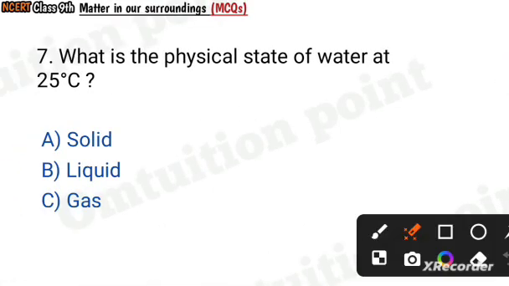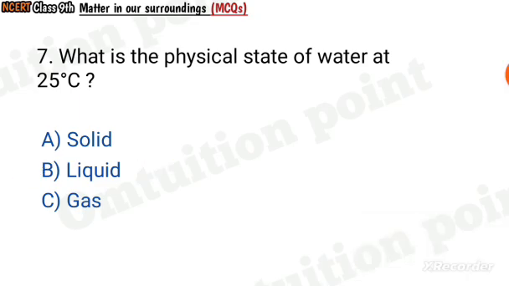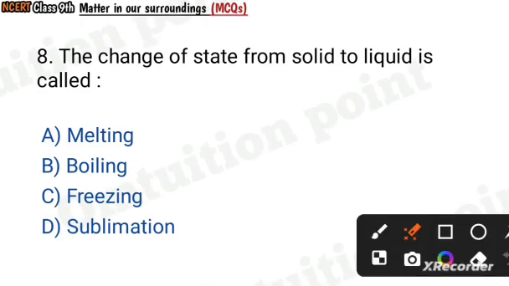Question number 7. What is the physical state of water at 25 degrees Celsius? Solid, liquid, gas. Liquid. Question number 8. The change of state from solid to liquid is called melting, boiling, freezing, sublimation. Melting.